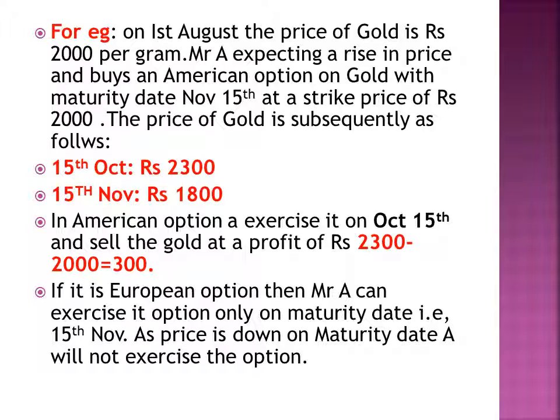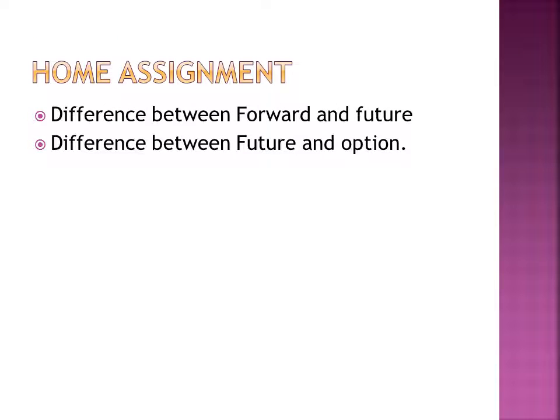If it is European option, then Mr. A can exercise its option only on maturity date, that is 15th November. As price is down on maturity date, A will not exercise this option because he will be suffering a loss of 200. That is, on 1st August the price was 2000. On the maturity date price is 1800. Then there will be a loss of 2000 minus 1800 is equal to 200 if he exercises this option. Hence, Mr. A will not exercise this option.